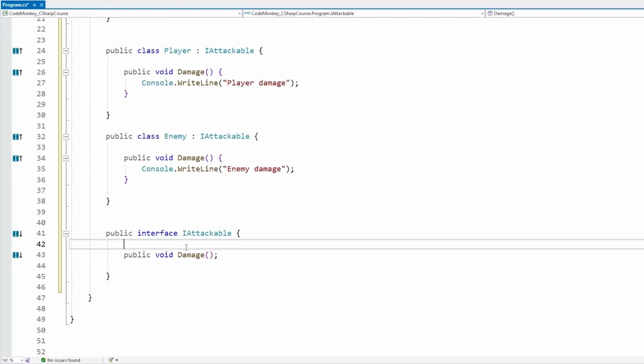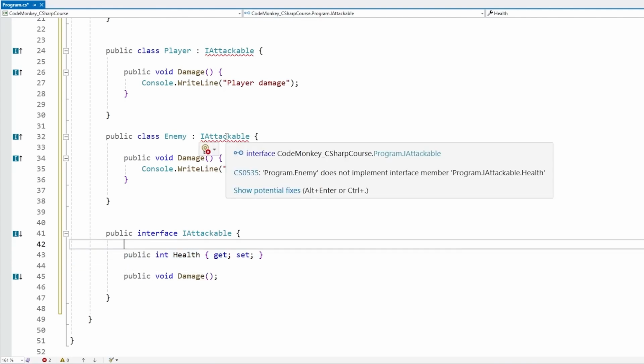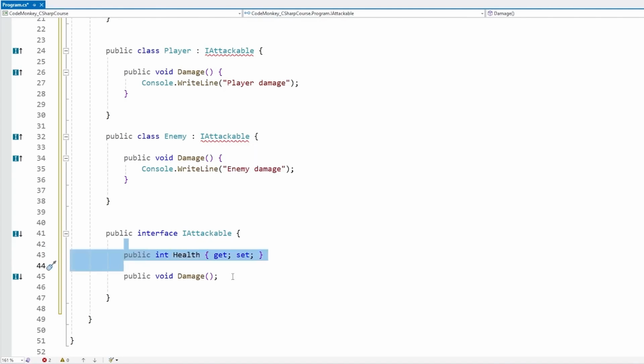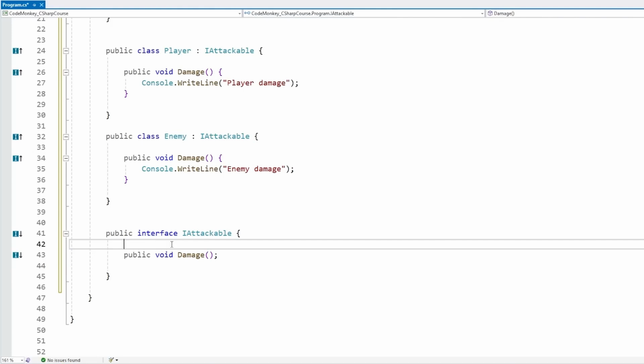Again, this goes back to the difference between an interface and a base class. A base class can contain actual data, since a base class can be constructed. But an interface is just a contract, so it holds no data. That is why over here we cannot have any fields, but we can have properties. So yep, this does work, so we can define a public Health property. And again, all of these need to implement that one. Then we can also have functions, of course, and events, which we're going to cover later. So the main limitation is really how you cannot have fields, because an interface cannot store any actual data.